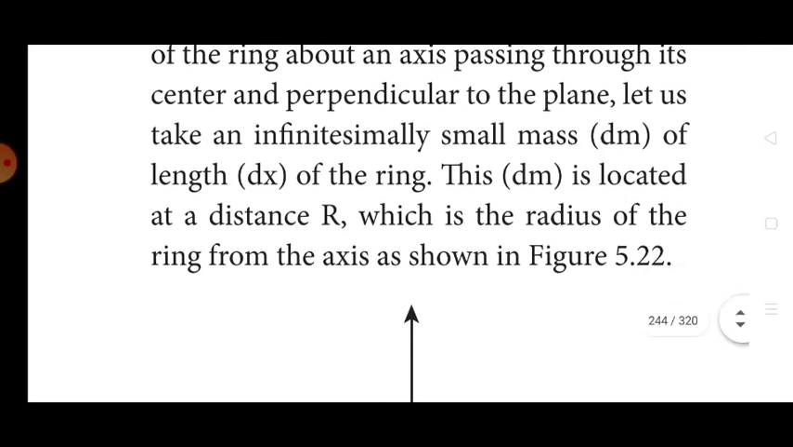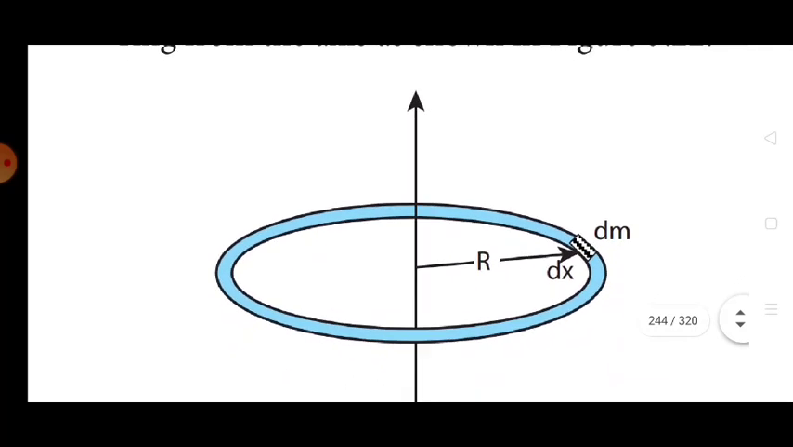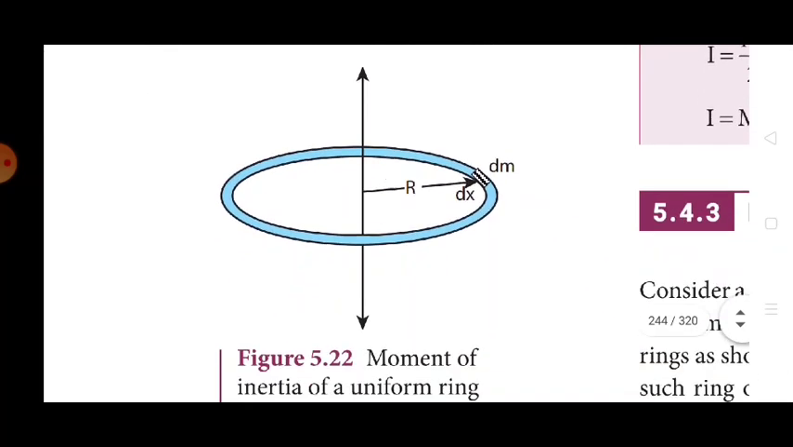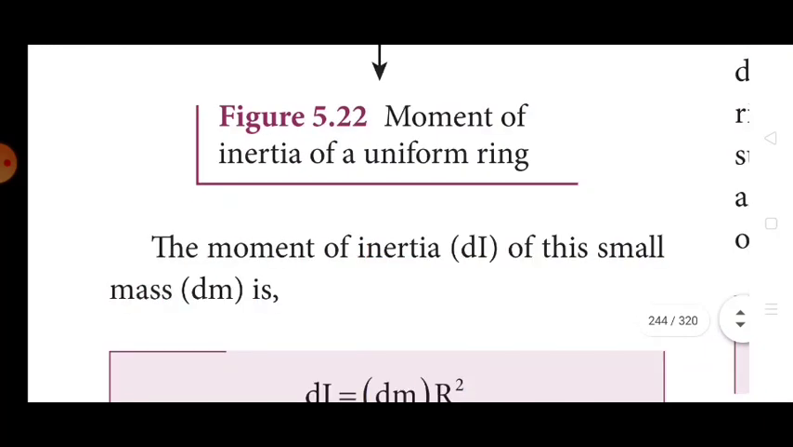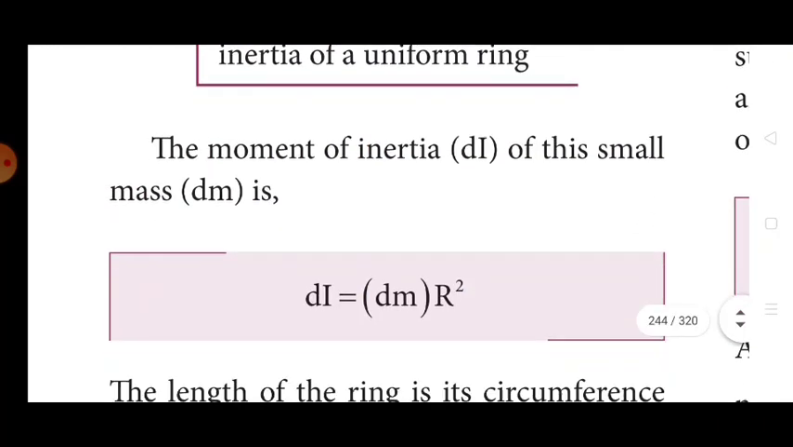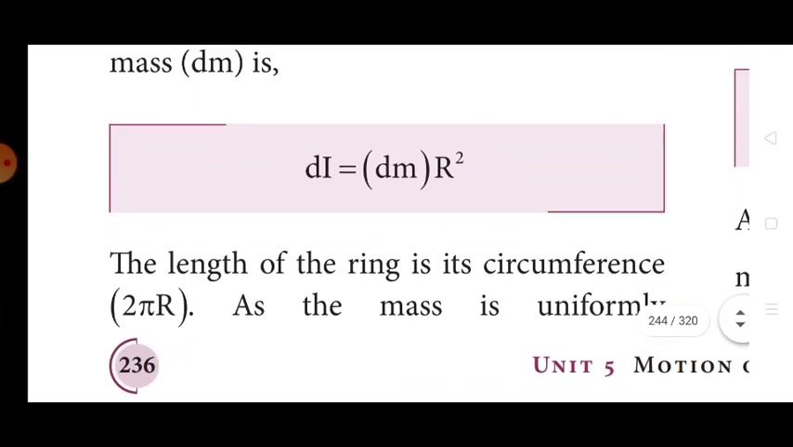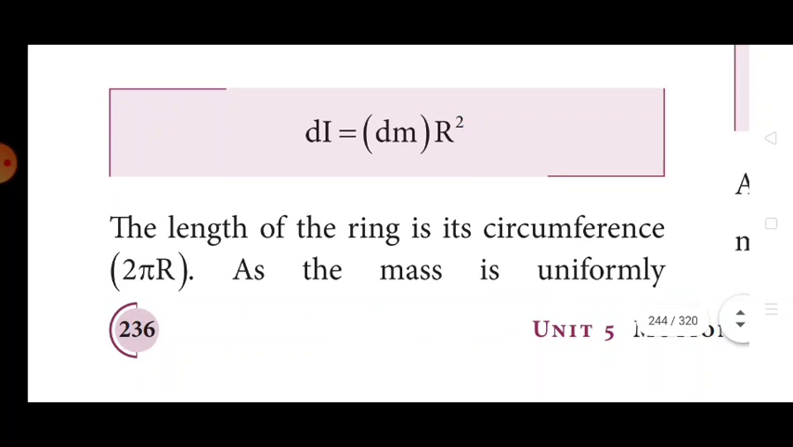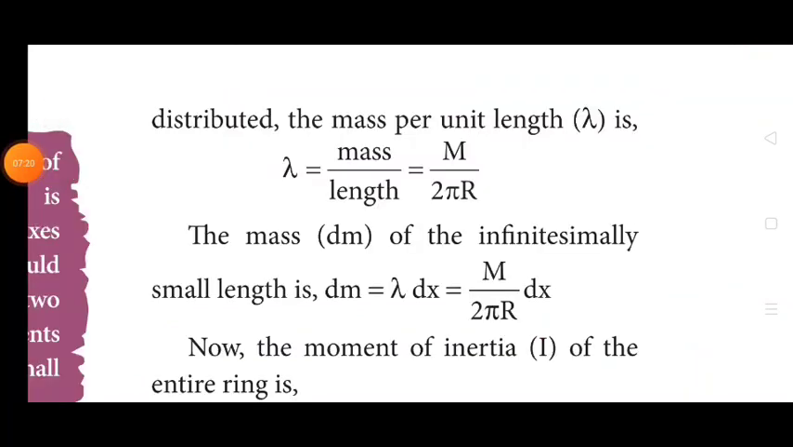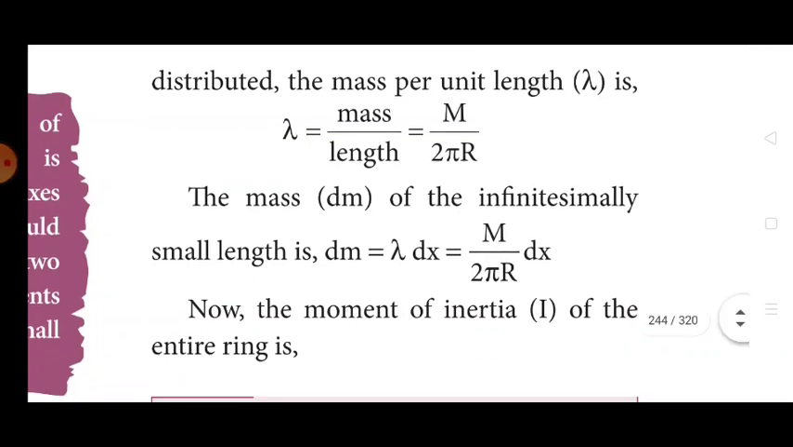So this is the diagram for this content. The moment of inertia dI of the small mass dm is dI = dm r^2. The length of the ring is its circumference, 2 pi r. As the mass is uniformly distributed, the mass per unit length lambda = mass/length = m/(2 pi r). The mass dm of the infinitely small length is dm = lambda dx = m/(2 pi r) dx.